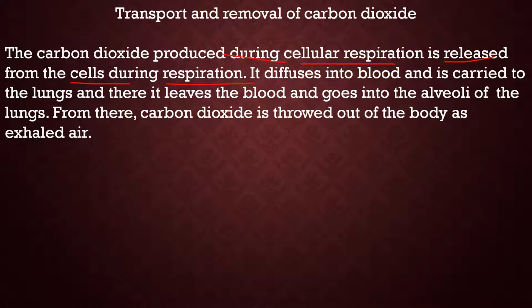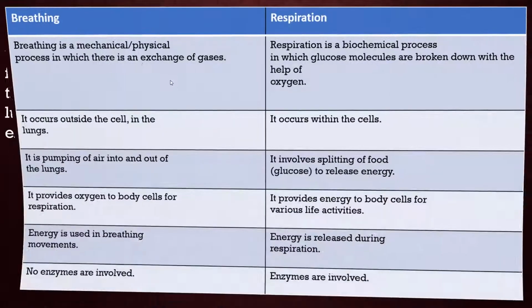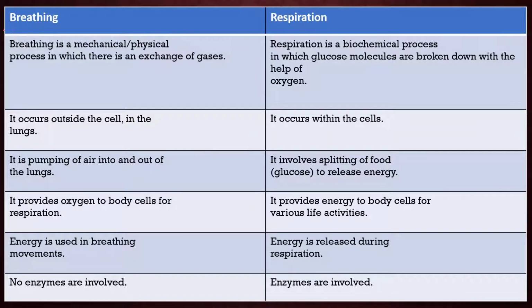It will diffuse into the blood and is carried to the lungs, and there the carbon dioxide will leave the blood and go into the alveoli, and from there it is thrown out of the body as exhaled air.